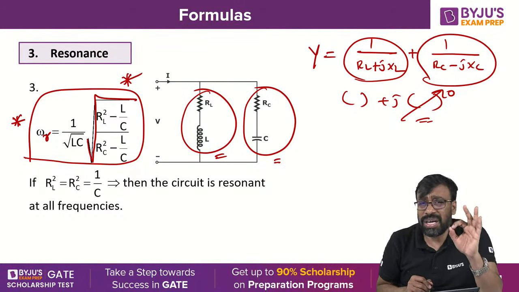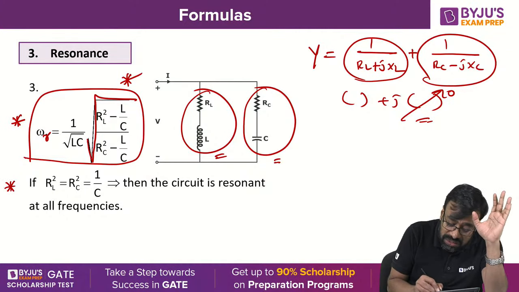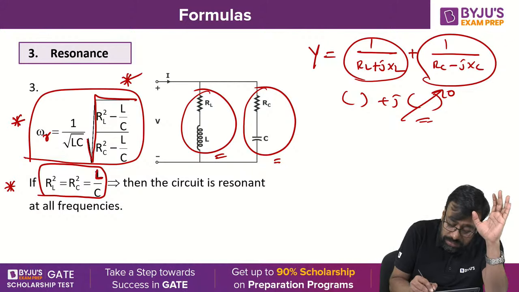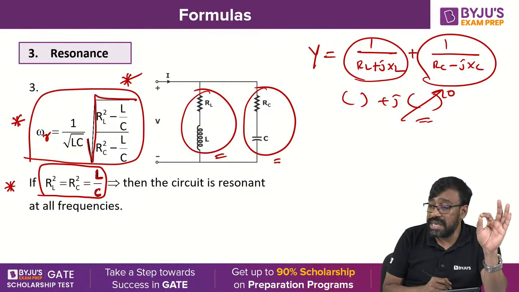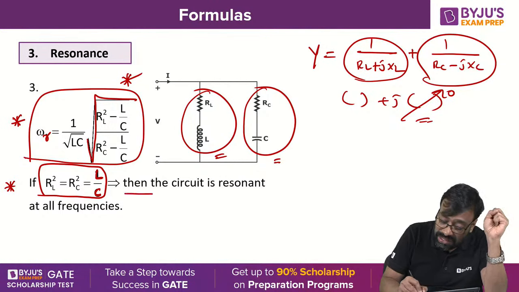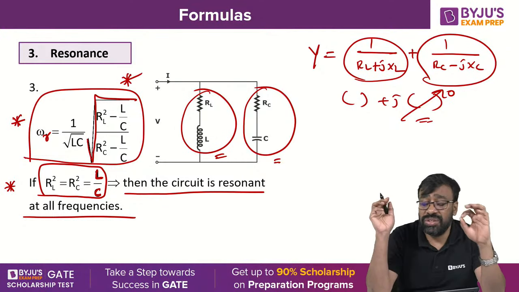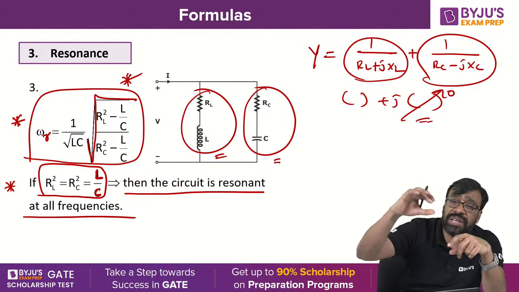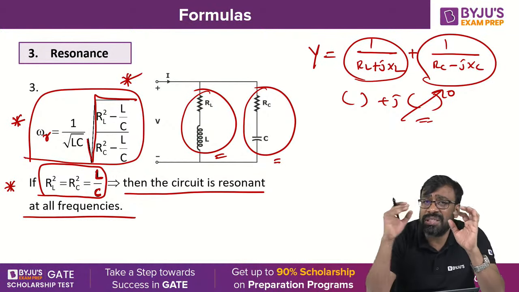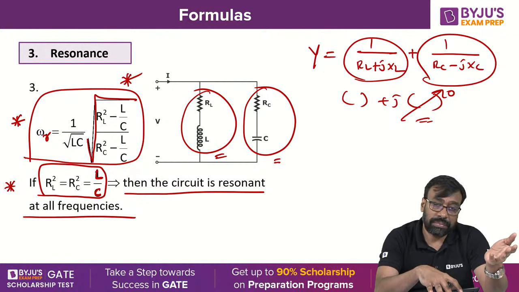But for this particular circuit, the most important condition is that if RL square is equal to RC square is equal to L by C, then the circuit is said to be resonant at all frequencies. Generally, when you change the frequency from 0 to infinity, at a particular frequency the circuit becomes resonant. That frequency is called resonant frequency.